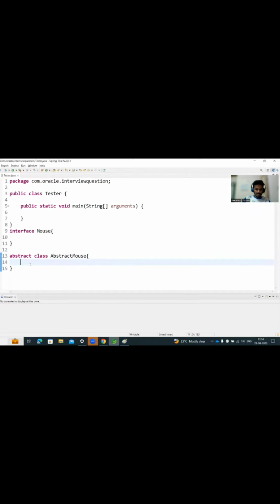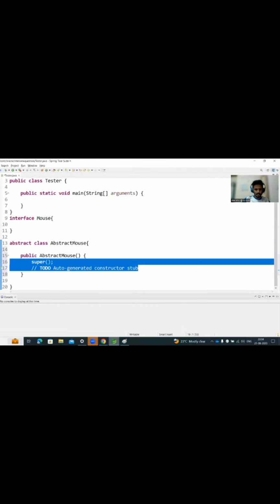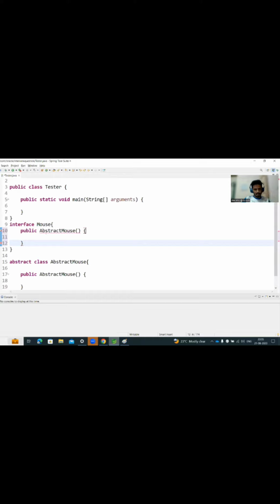With respect to an abstract class, we can have a constructor, be it a default constructor or a parameterized constructor. We can write a constructor in the abstract class. This is absolutely possible. If I try to do the same thing in the interface, it is not permitted. You can notice there is a compile time error saying interface cannot have constructors. This is the first difference.